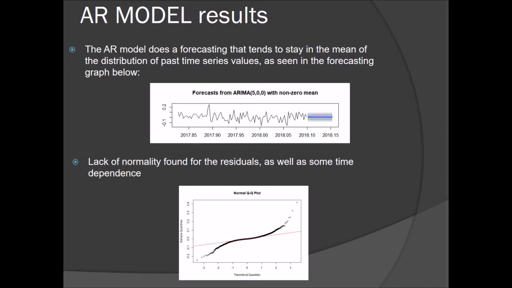I created an AR model with a value of 5 to do forecasting. I found that the forecast tended to go towards the mean, which we can see right here. There is some variation at the beginning, which we could see if we focused a little further, but basically it converges towards the mean. When I checked the residuals, I found there was little normality, which we can see right here.